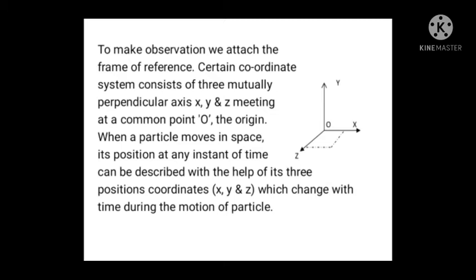When a particle moves in space, its position at any instant of time can be described with the help of its three position coordinates x, y, z, which change with time during the motion of the particle. Suppose the particle is moving in space, then its three coordinates will change with time.